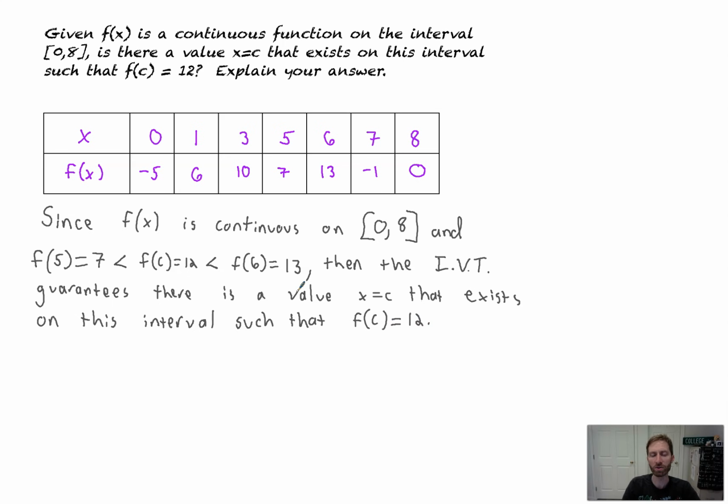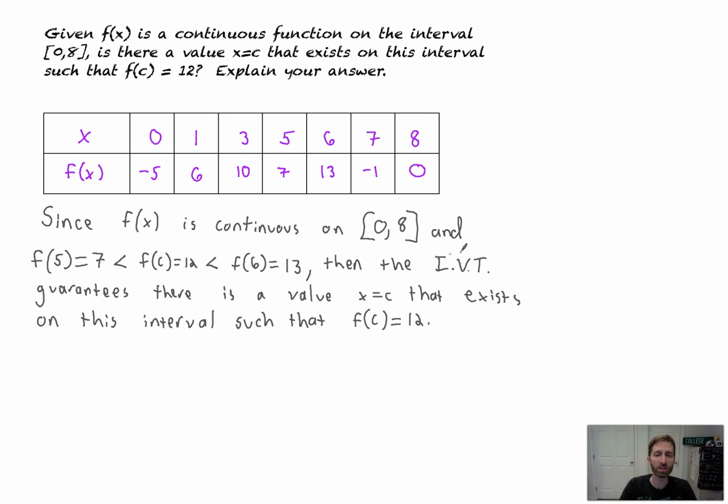Don't memorize how to do this. The main idea here, people, is you've got that the function's continuous. You must state that. Then we're showing that there's two values on either side of the value that we're looking after. So it happened to be from 5 to 6. We go from 7 to 13 in the y values. So the intermediate value theorem guarantees what we wanted to guarantee. You don't have to state what the intermediate value theorem means.